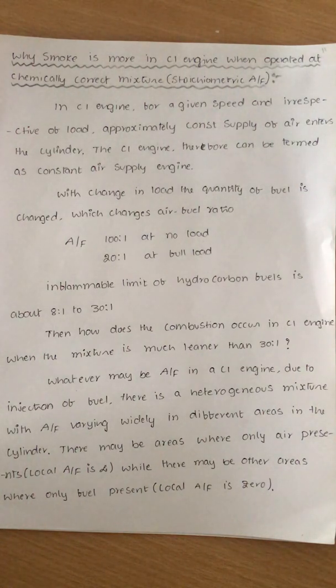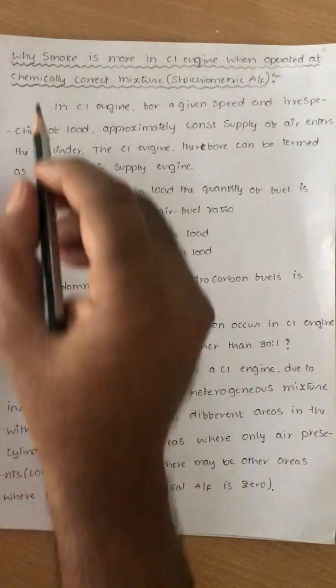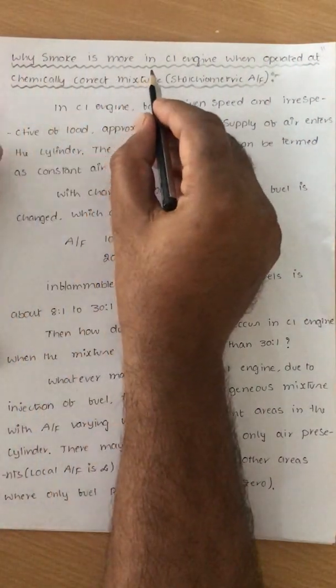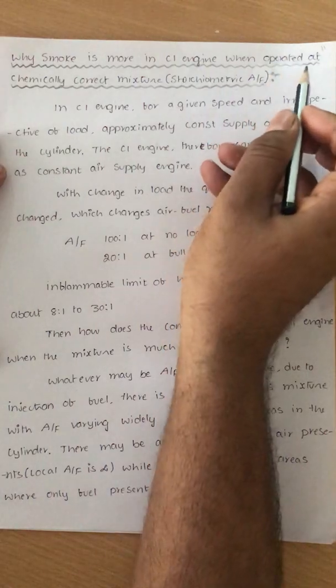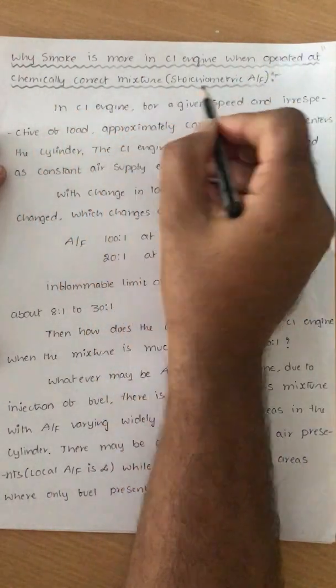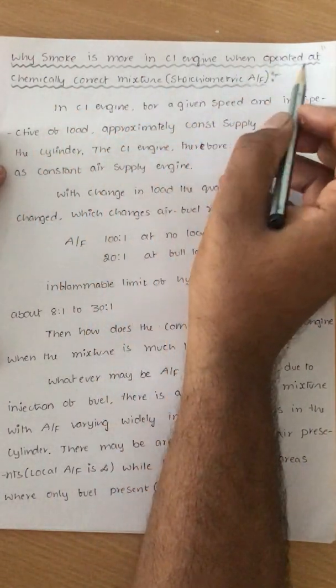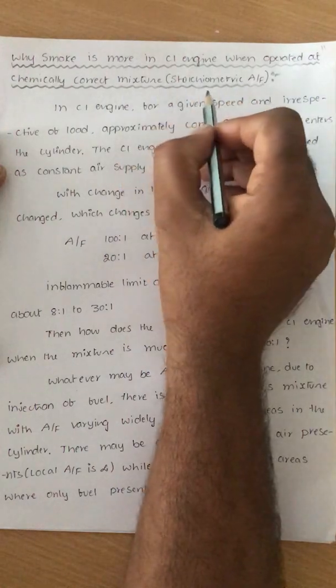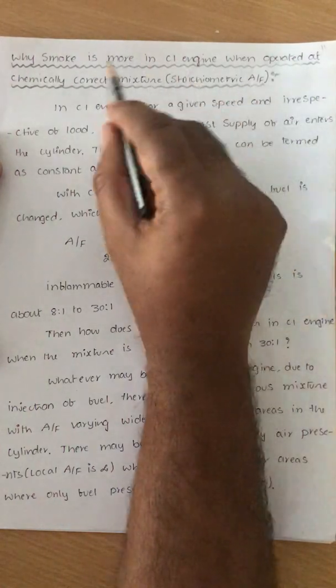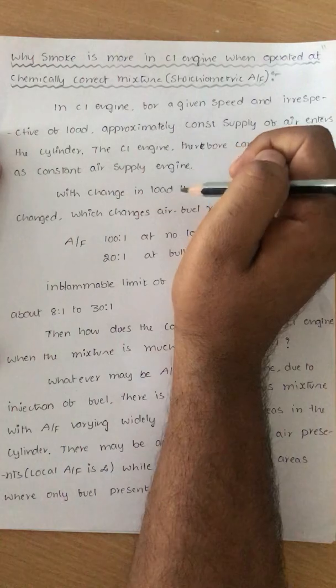Today we are going to discuss why smoke is more in a CI engine when operated at a chemically correct mixture, that is, a stoichiometric ratio. If the mixture is chemically correct, or stoichiometric, then it gives more smoke, and why it gives that, we will see.